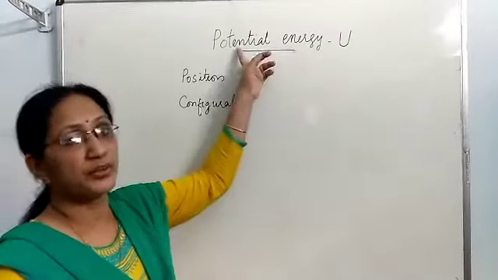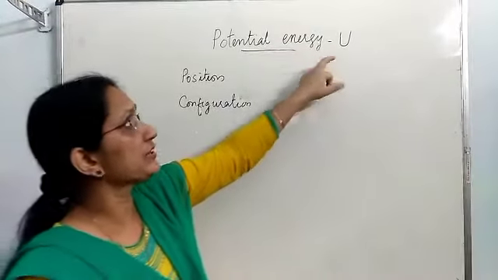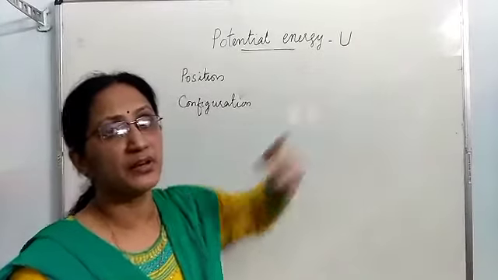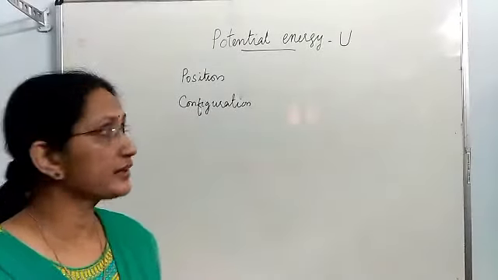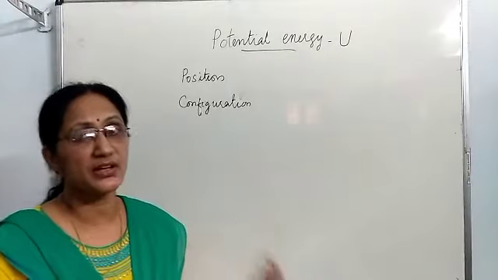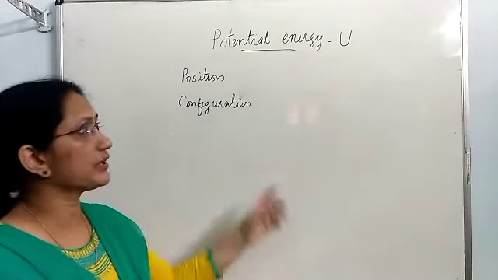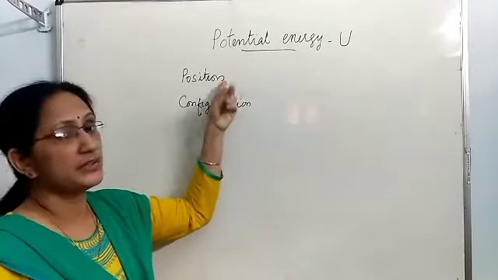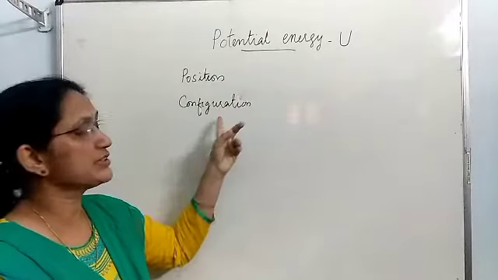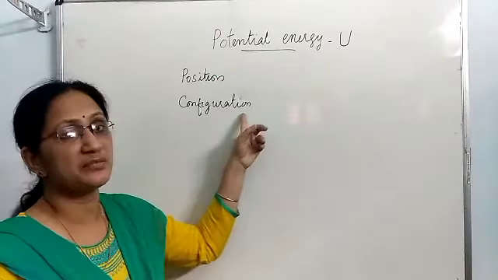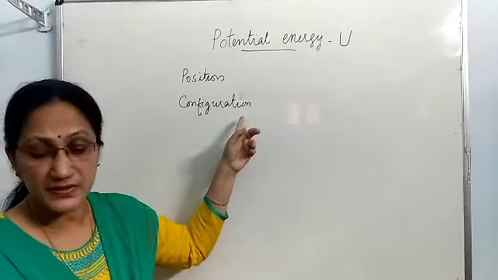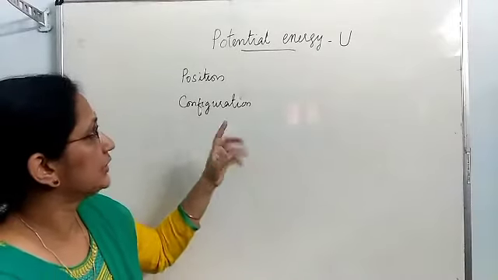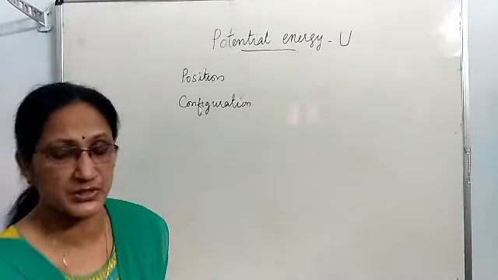Next topic, potential energy. Usually capital letter U is the symbol used for it. Earlier I gave the definition of potential energy. It is the energy possessed by a body due to the change in position or change in configuration. Configuration means its shape. Let us see what is the meaning of energy possessed due to position.